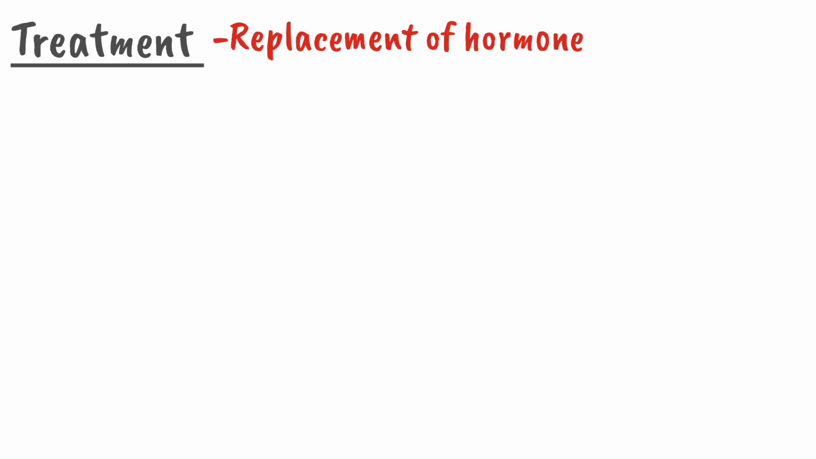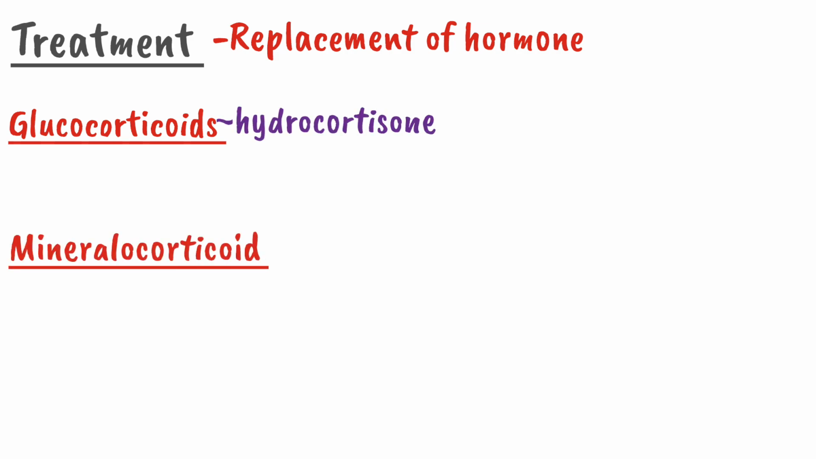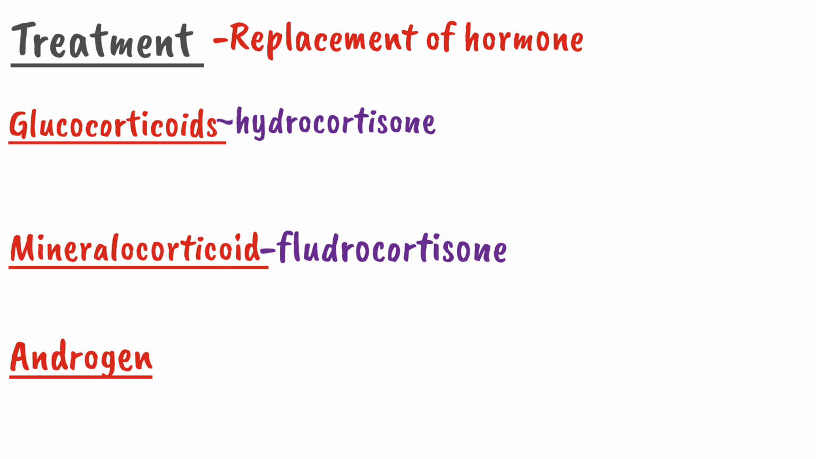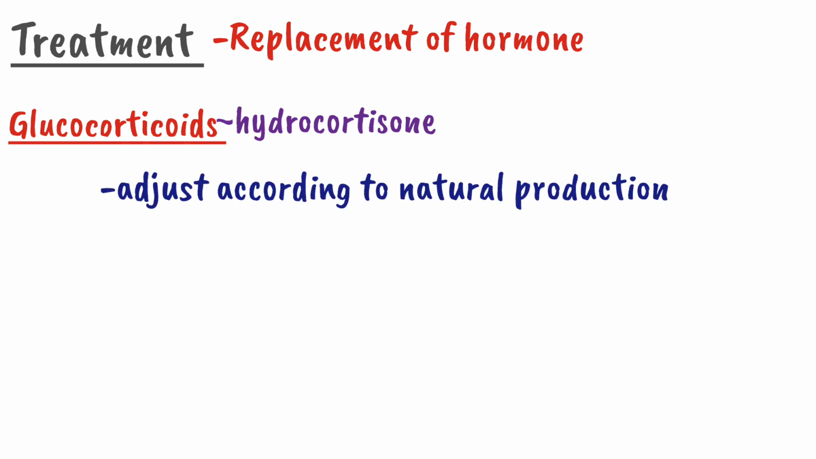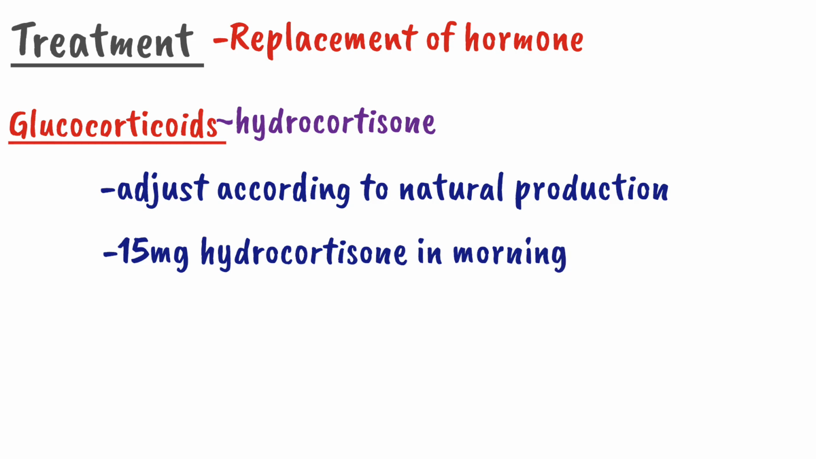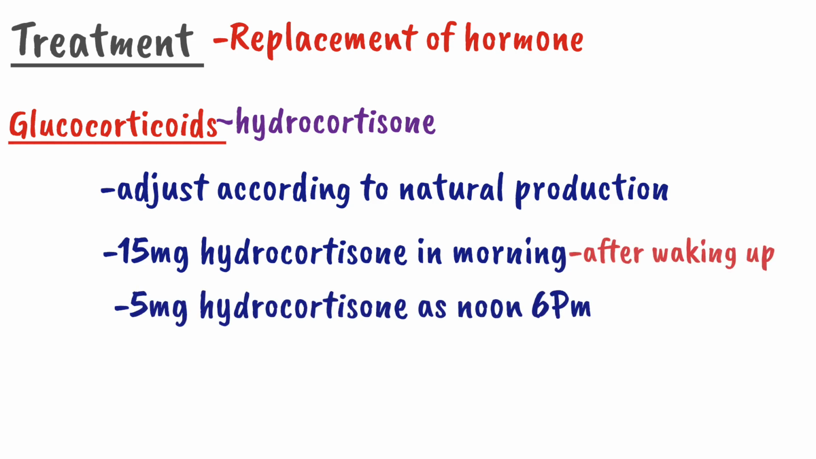The treatment of Addison disease is the replacement of deficient hormone, such as the glucocorticoid is replaced with hydrocortisone, the mineralocorticoid is replaced with fludrocortisone, and the androgen is replaced with dehydroepiandrosterone. Replacement of a glucocorticoid with hydrocortisone is adjusted according to the natural production of cortisol, such as 15 mg of hydrocortisone is given in the morning after waking, and 5 mg is given in the afternoon at